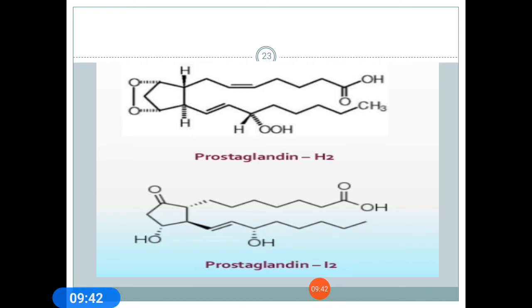Prostaglandin I2, that is prostacyclin, is a recently discovered prostaglandin that affects many organs in the systems. The recent demonstration that it is the main prostaglandin synthesized by the blood vessel wall suggested that it may play an important role in limiting platelet-mediated thrombosis.